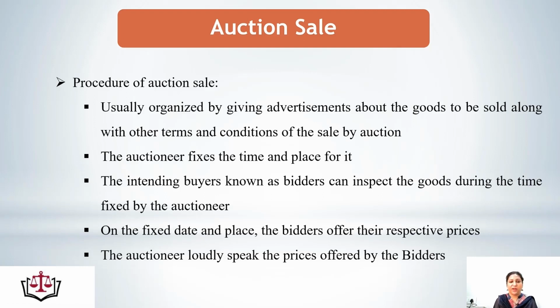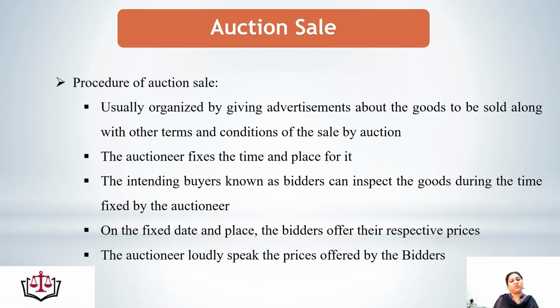Then the intending buyers, meaning the persons who are willing to take delivery of the goods, come to a particular place to give their bids, meaning their intention to pay a price, how much price they want to pay for the article. That is known as the bid, and it is given during the process of auction sale. On the fixed date and place, the bidders come to offer their respective prices for that particular article for which the advertisement was made.